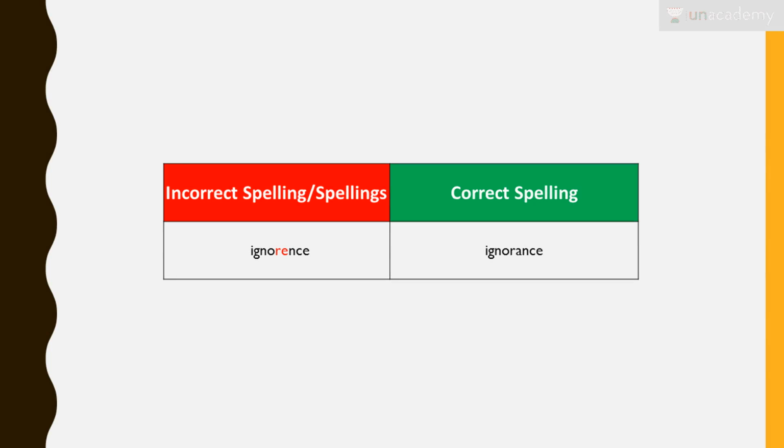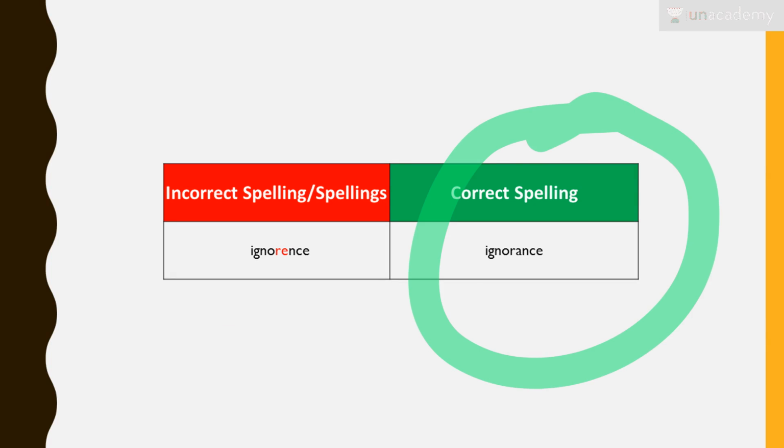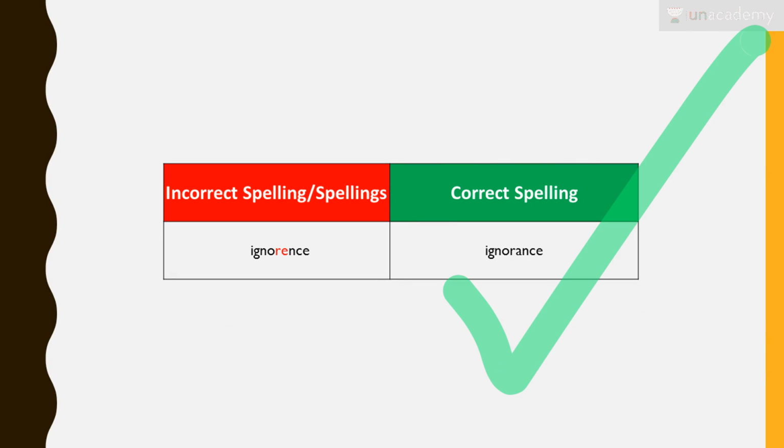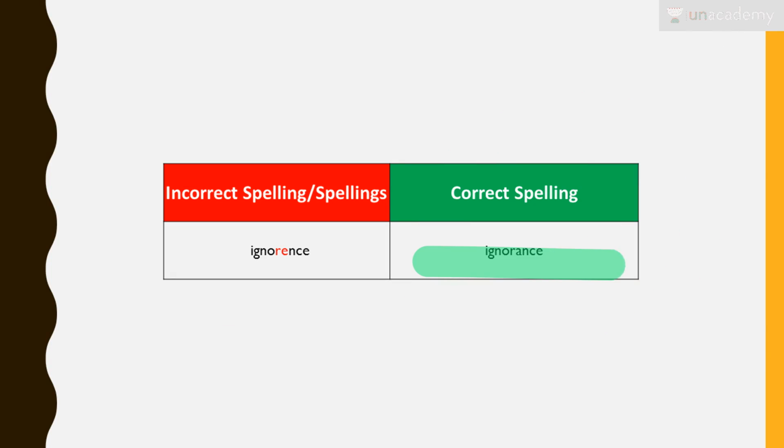Okay, so we have ignorance. Ignorance is when you don't know something, when you're unaware, right? So do I say ignorance? The spelling is IGNORANCE. The spelling is correct. When I say IGNORENCE, that's wrong. So there's an A over here after ignor. So you don't put an ENCE after ignore. That's wrong. The correct spelling is IGNORANCE.